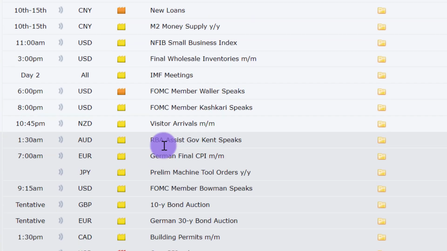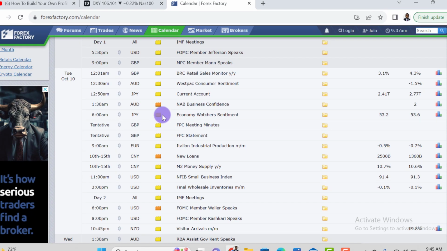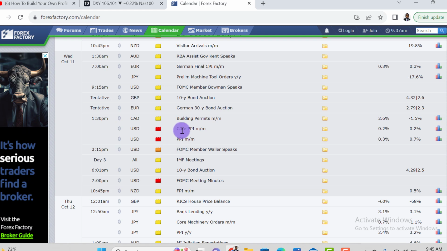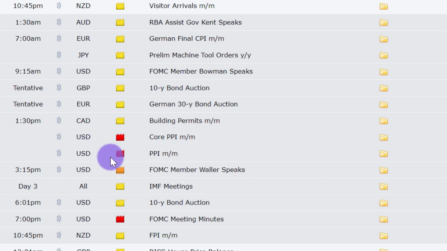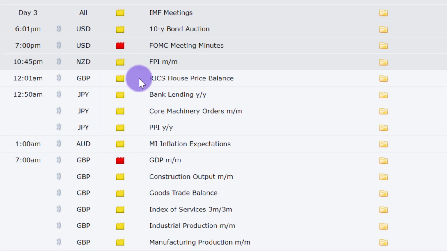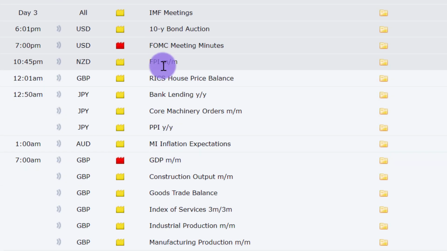Then you go through the rest of the days and take note of the high and medium impact. You can see on Tuesday we have a medium impact. On Wednesday, we have a high impact CPI coming up on the dollar around 1:30 p.m. So take note of all dollar associated pairs around these times. And there is an FOMC meeting minutes going to be released also on Wednesday by 7 p.m. So most likely this is when price will form the high or low of the week.